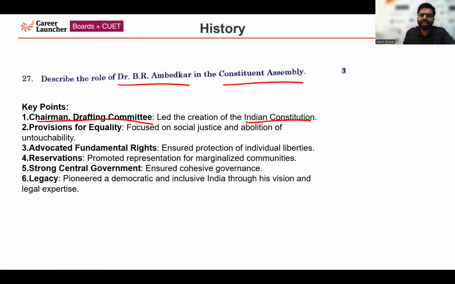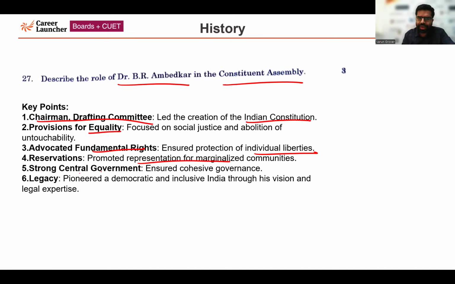Second point which you could have mentioned is the provision for equality. His focus was majorly on social justice and the abolition of untouchability. He advocated importantly for the fundamental rights, which should be given to everyone, and in reality were given to everyone irrespective of caste, colour, creed, gender. So it ensured protection of individual liberty. Very important, the reservation system, which he promoted, for representation of the marginalized communities. These people belonging to marginalized communities have been discriminated against for a very long period of time. So he was talking about their rights.